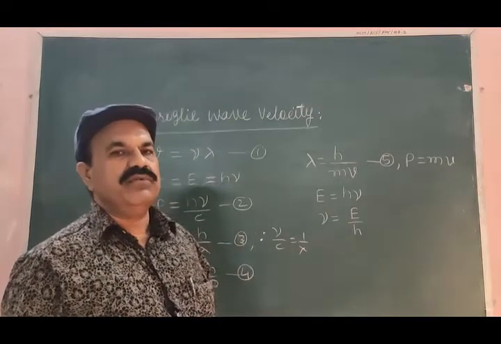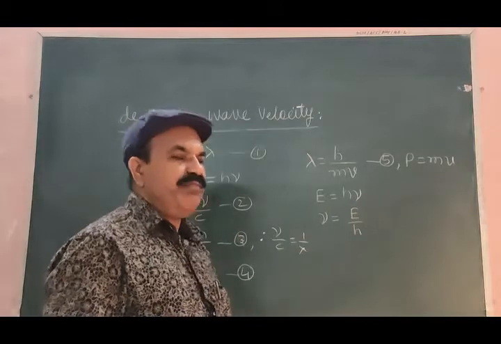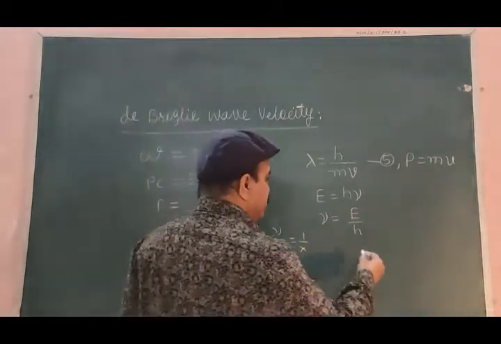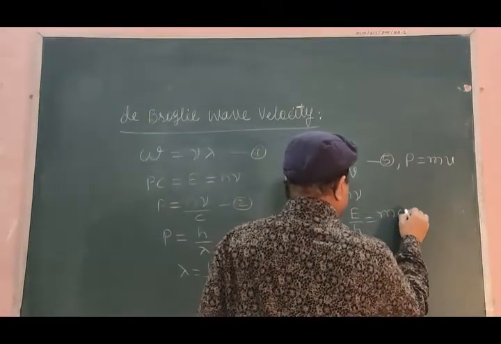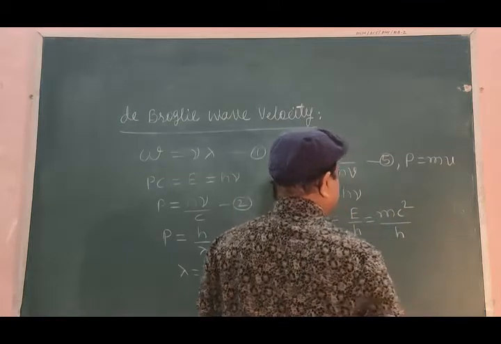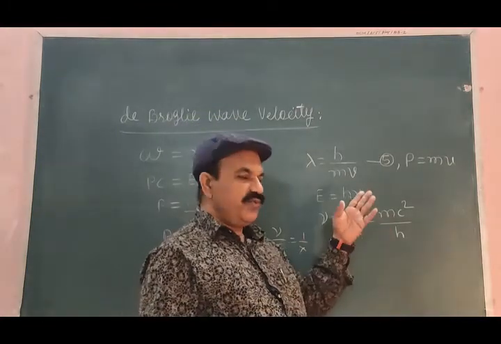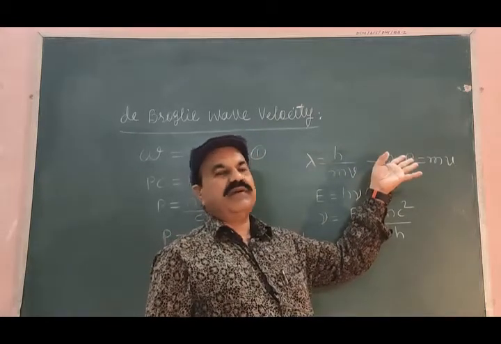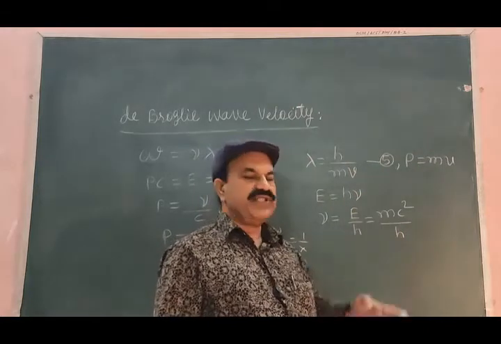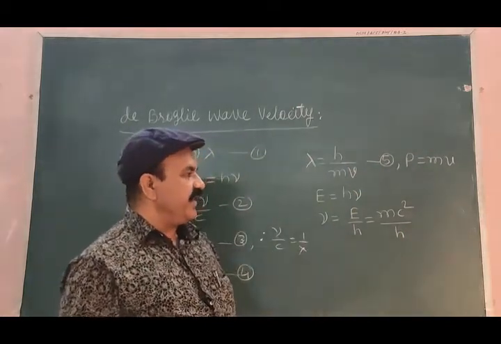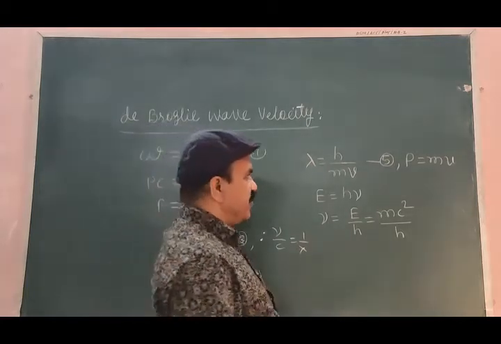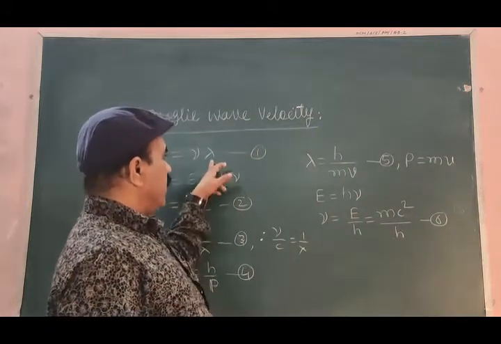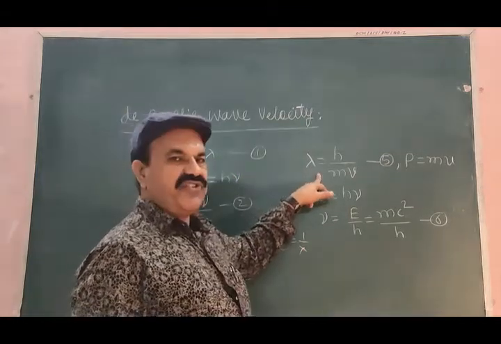But according to relativity, the total energy of the body of mass m is mc square, and therefore nu is equal to E by h is equal to mc square divided by h, equation number 6.